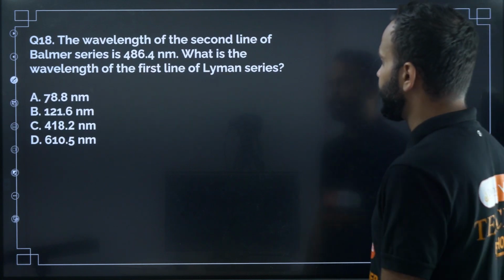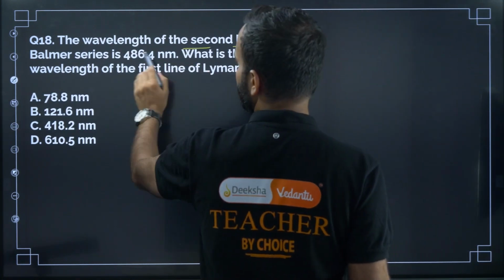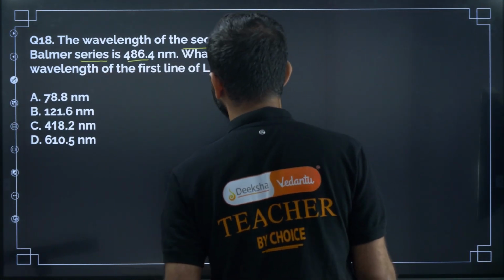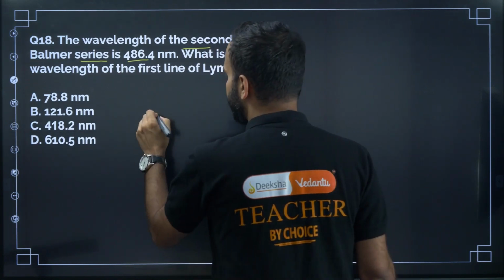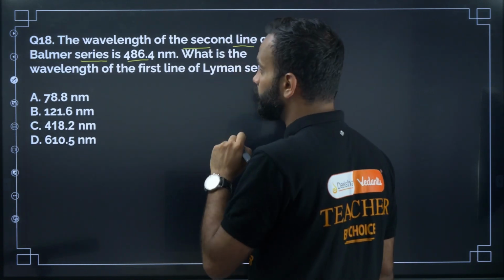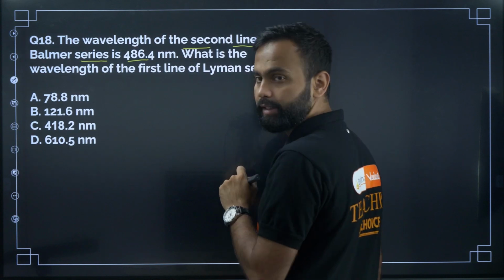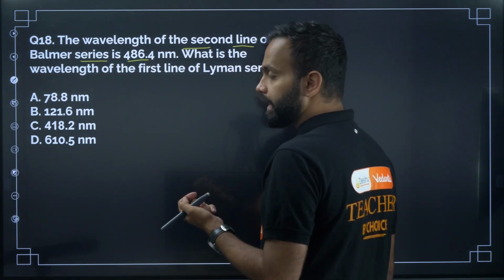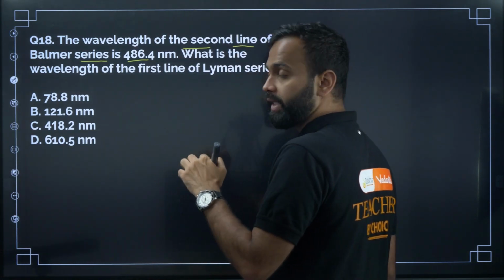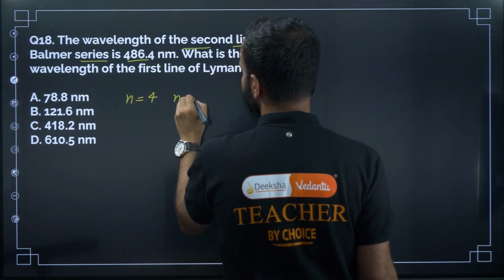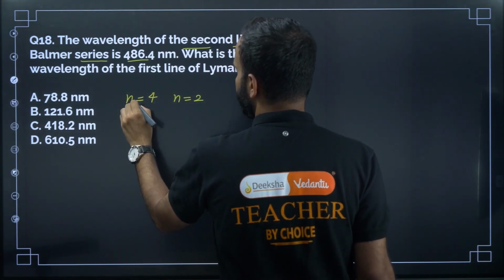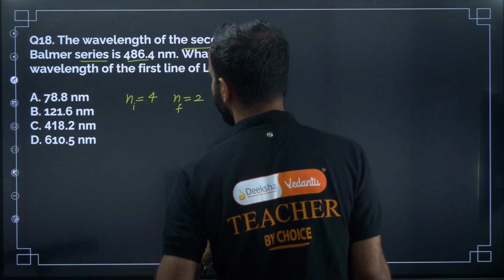Next one, question number 18. The wavelength of the second line of Balmer series is 486.4 nanometer. What is the wavelength of the first line of Lyman series? We get the second line in Balmer series when the electron makes a transition from n equal to 4 to n equal to 2, where this is Ni and this is Nf.